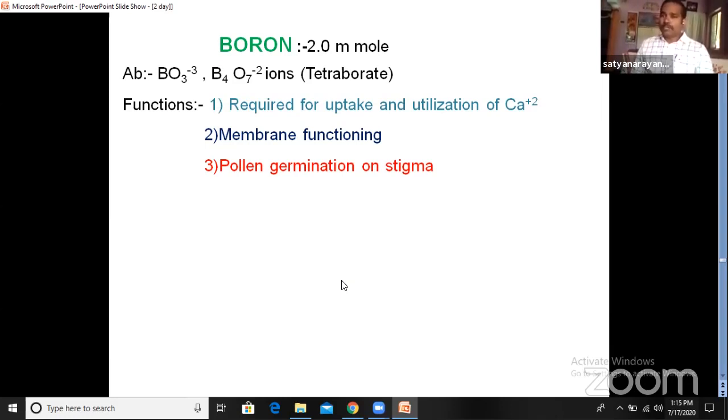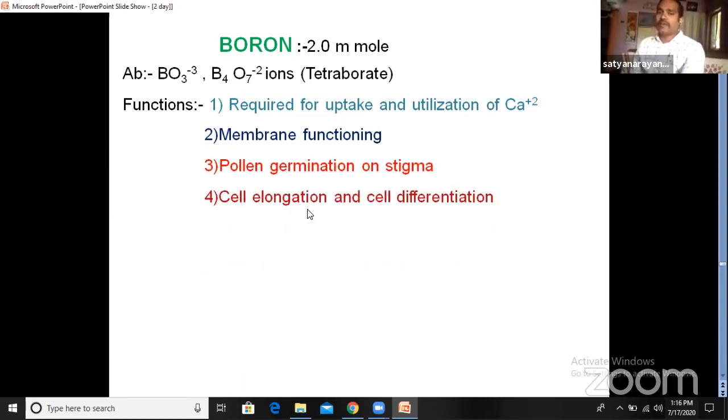When the pollen grain falls on the stigma, it germinates and forms the pollen tube. For the pollen germination to form the pollen tube, the boron ion is required. If it is deficient, then pollen germination stops and pollination won't occur. If pollination is not there, then flowers and fruits will not form, and the crop will not give yield. So the function is for the germination of the pollen grain on the stigma.